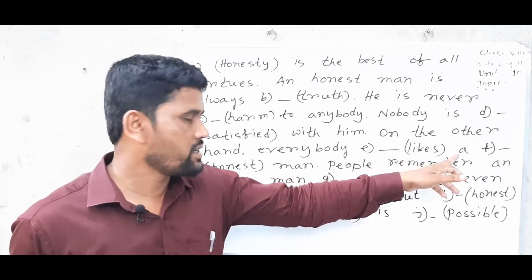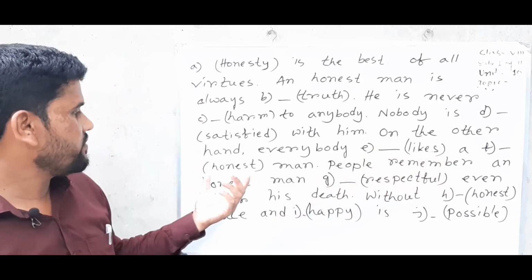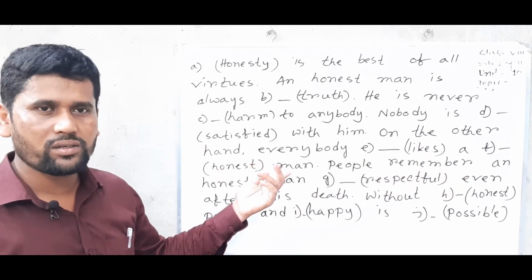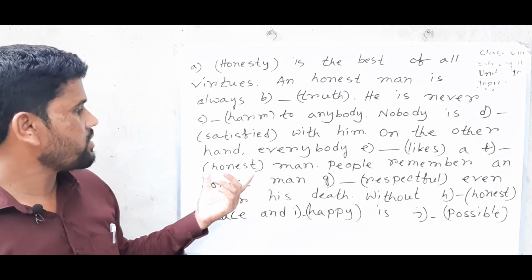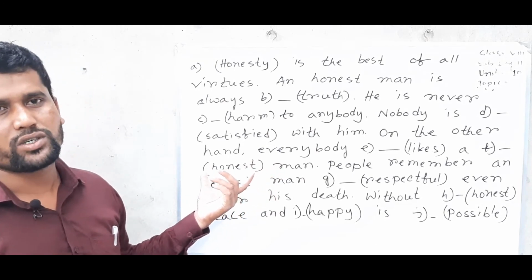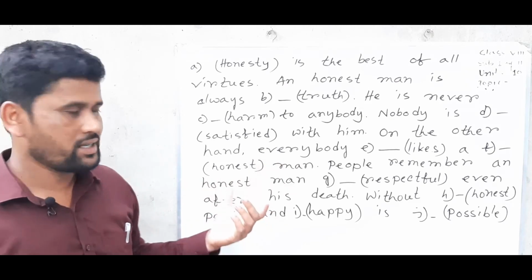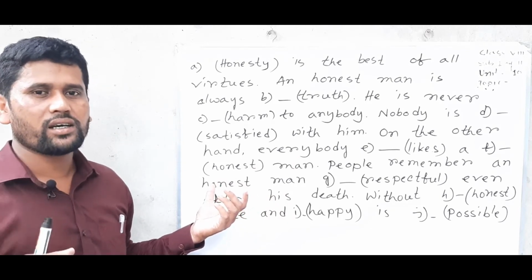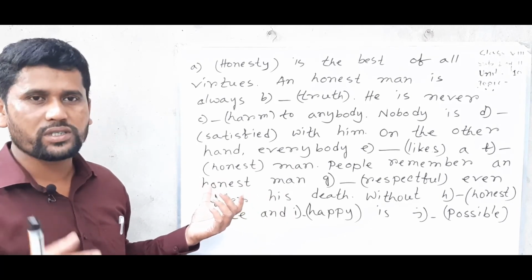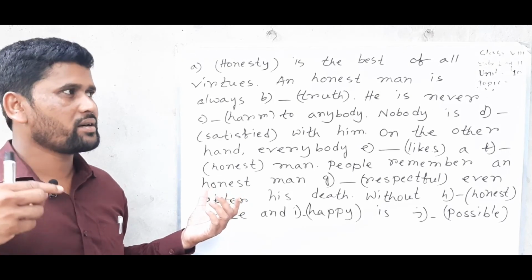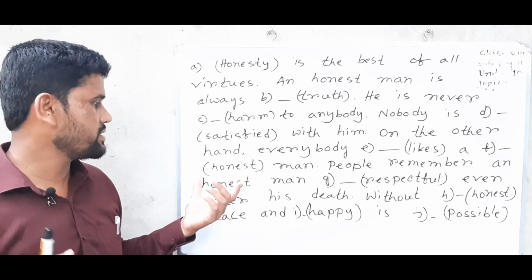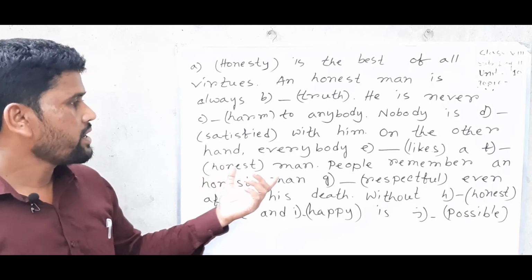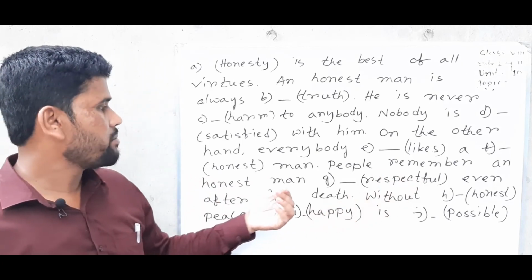And after a, I already mentioned, after a, if there are two words, then the next one will be noun, but the first one will be adjective. So here already the word is adjective, but you need to make the word opposite. When we find any word in its own position, then you must make the word opposite to settle or to make correct its position. So honest, the opposite word is dishonest.